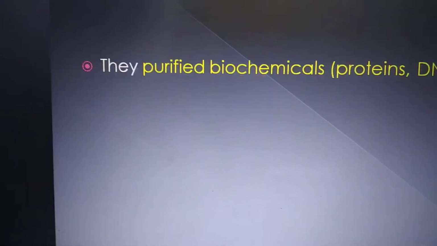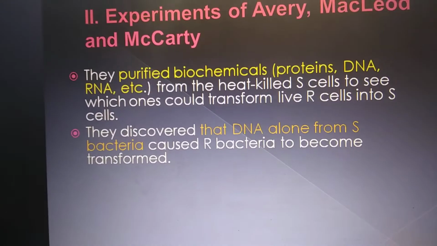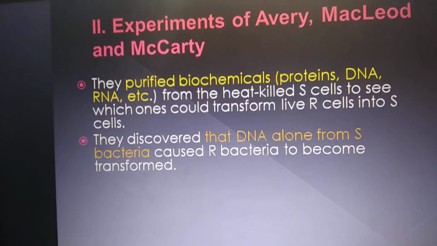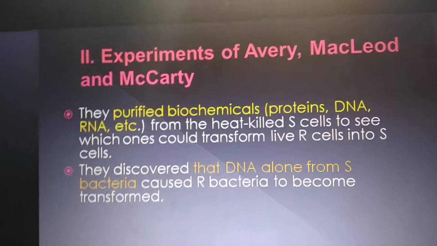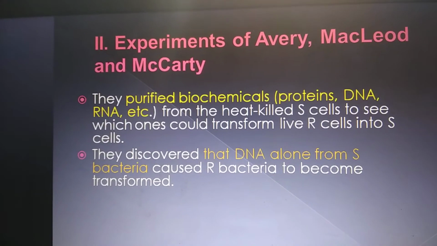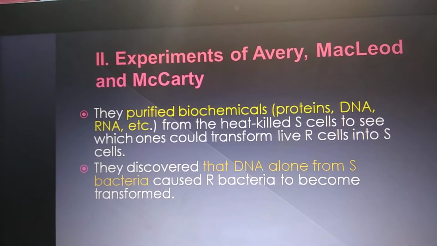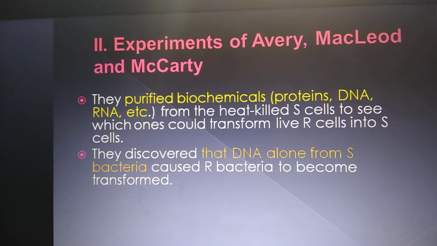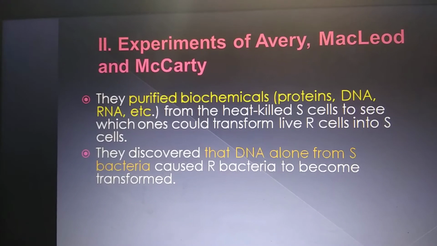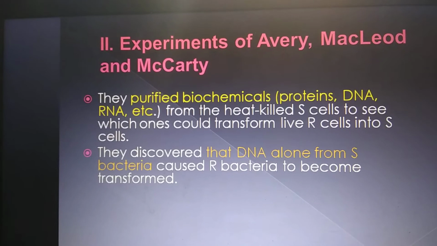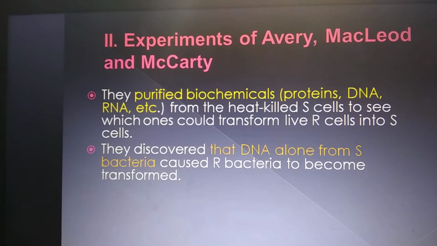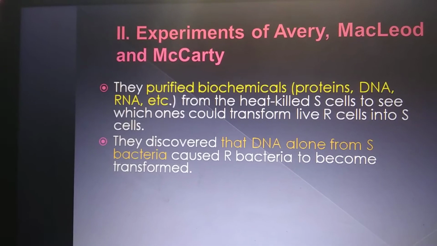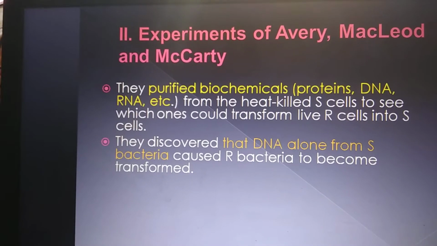So this is how this experiment was conducted. Now it was concluded that a transforming principle was there which acted as genetic material. But what was it? Was it a protein? Was it polysaccharide, carbohydrate, or DNA or RNA? To conclude that, Avery, MacLeod and McCarty did an experiment, and from their experiment it was concluded that the genetic material is DNA. How did they do it?